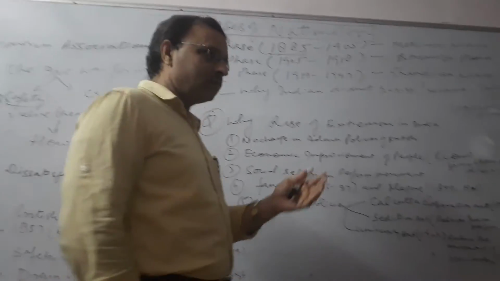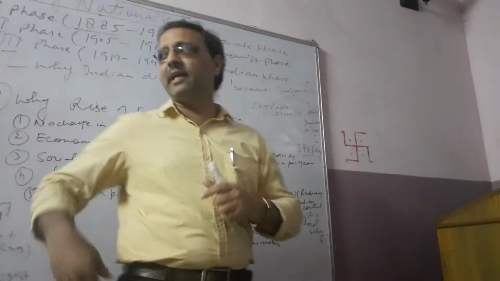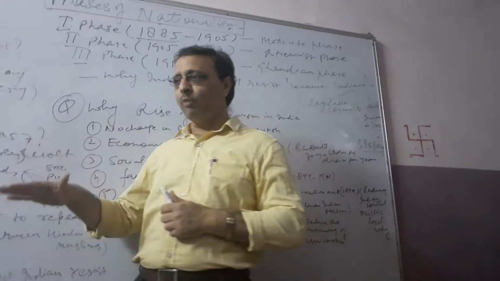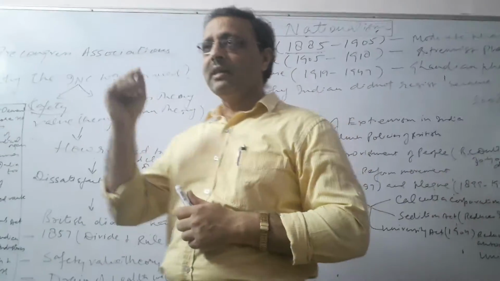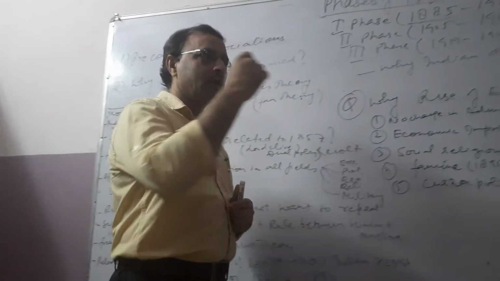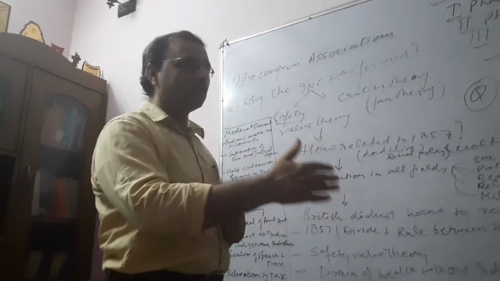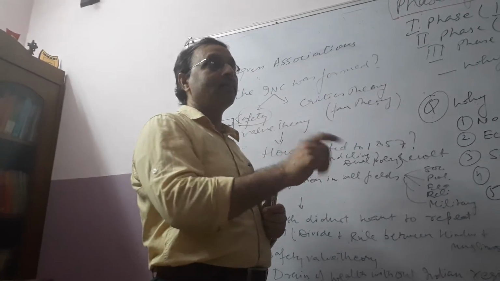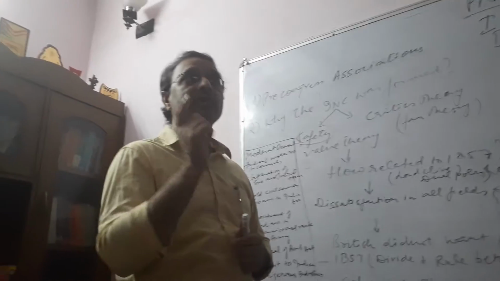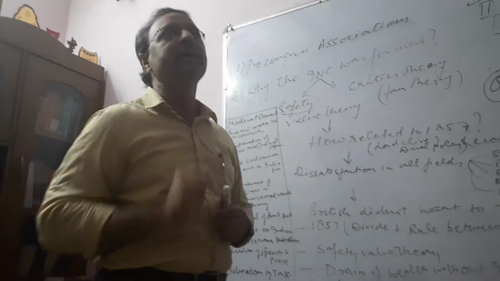On the one side of the coin, the British people were saying that this Congress was formed for the betterment of the Indian people. The Indian people would be able to place their problems on this platform of the Indian National Congress, and we will provide the solution to them. But the dark side of the coin was something different, and that was the real side.